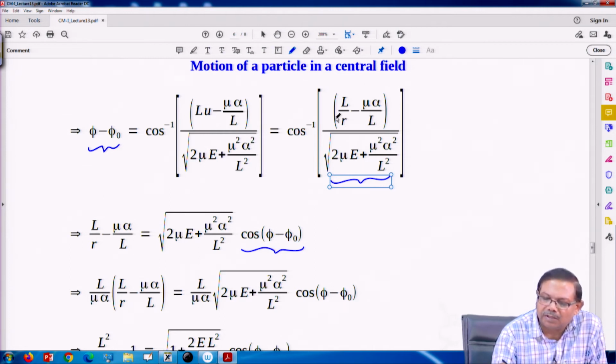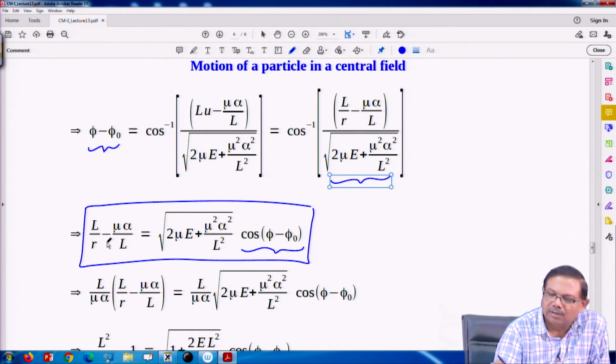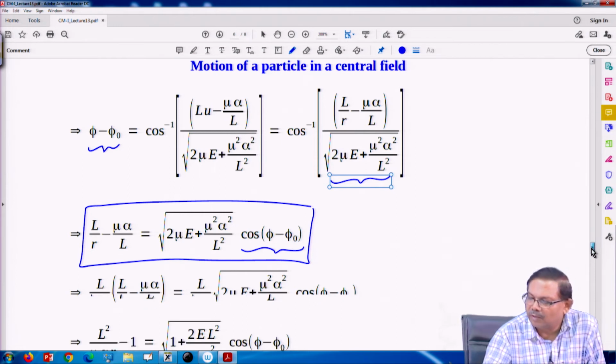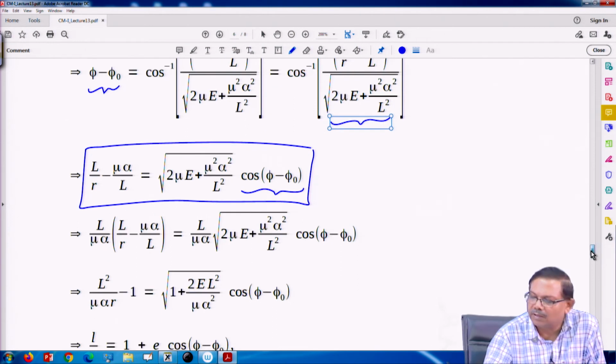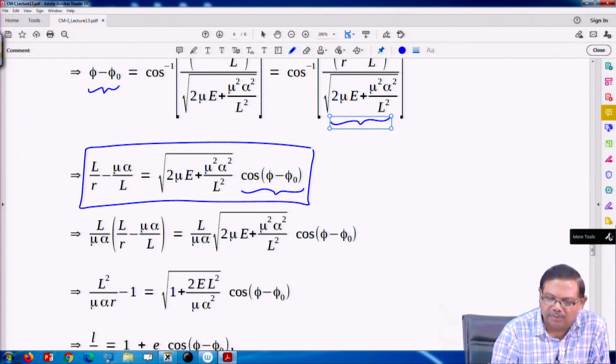So, if I take the numerator equal to the denominator times cos of phi minus phi naught, that is what it is. So, numerator is L by r minus mu alpha by L equal to denominator times cos of phi minus phi naught. If phi naught is 0, then I can write cos phi, but phi naught depends on how I choose my reference line. It may be 0, I can set it equal to 0 by doing a coordinate transformation, or I can leave it.